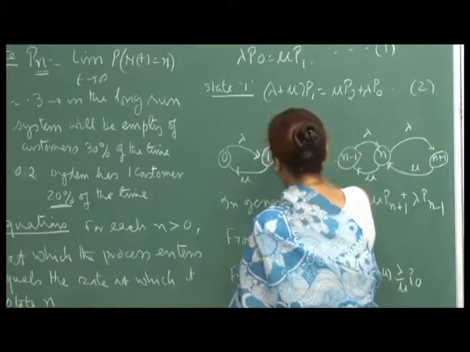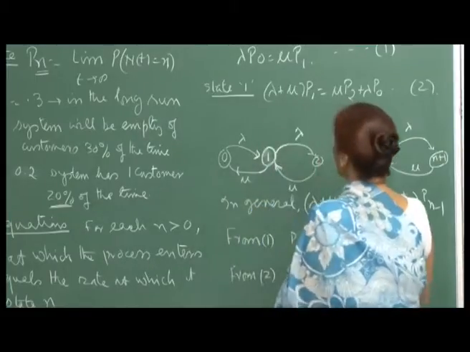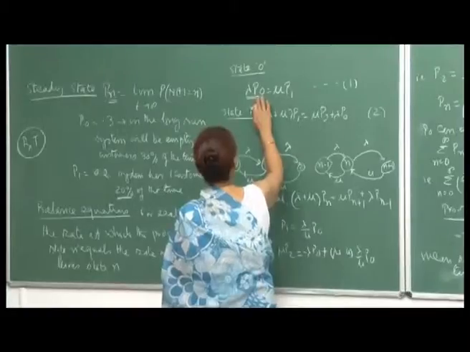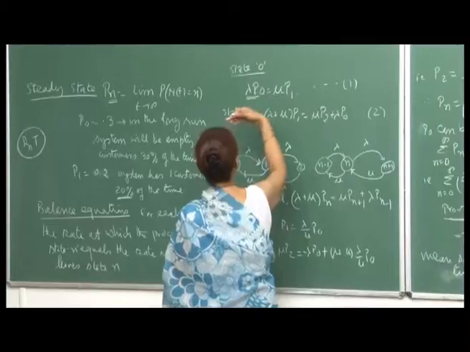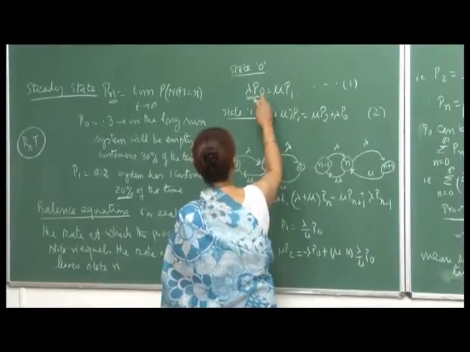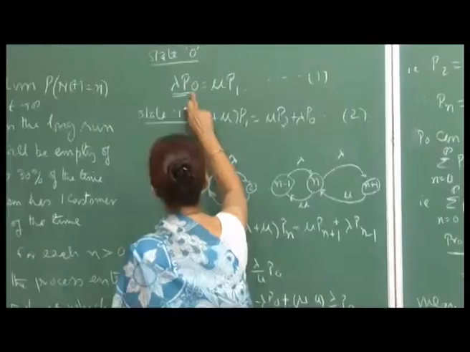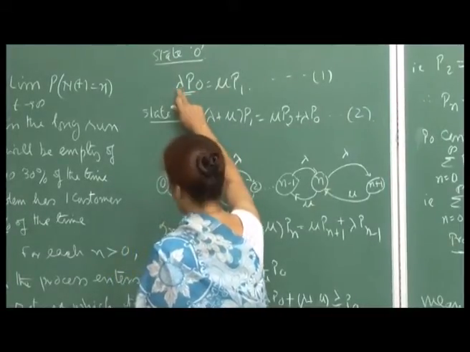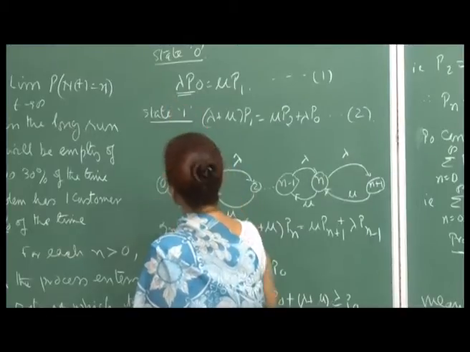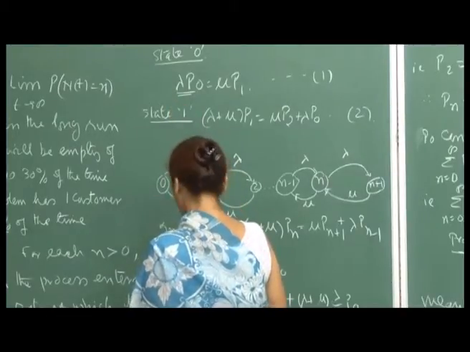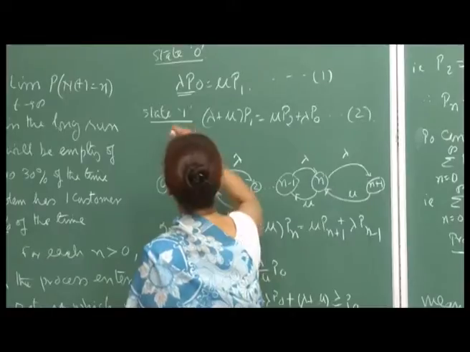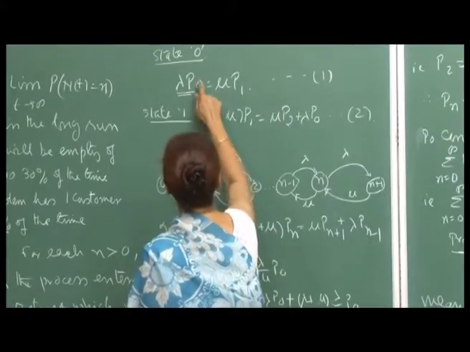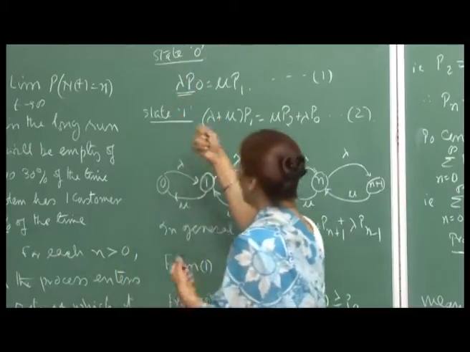At each state of the system, for example when you are in state 0, the rate at which the system leaves state 0 is lambda p 0, because the arrival rate is lambda.